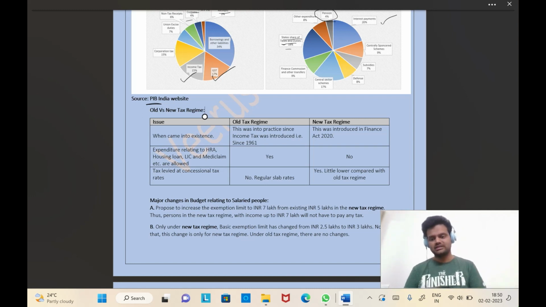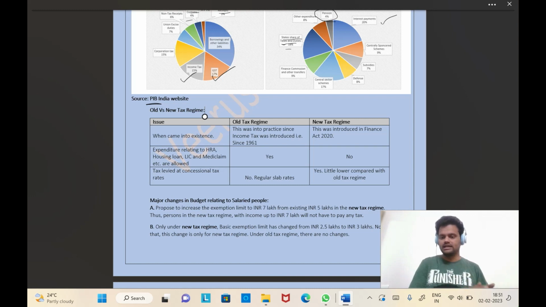So what is the new tax regime? The new tax regime was introduced in the Finance Act 2020, very recently, just 2 to 3 years back. So what is the difference between these two? When we file the return, in addition to the income, we also get some deductions, like HRA, house loan interest repayment, principal repayment, and any donations, LIC, Mediclaim. All these things we get as deductions when we are filing the return. We have all experienced that, right?